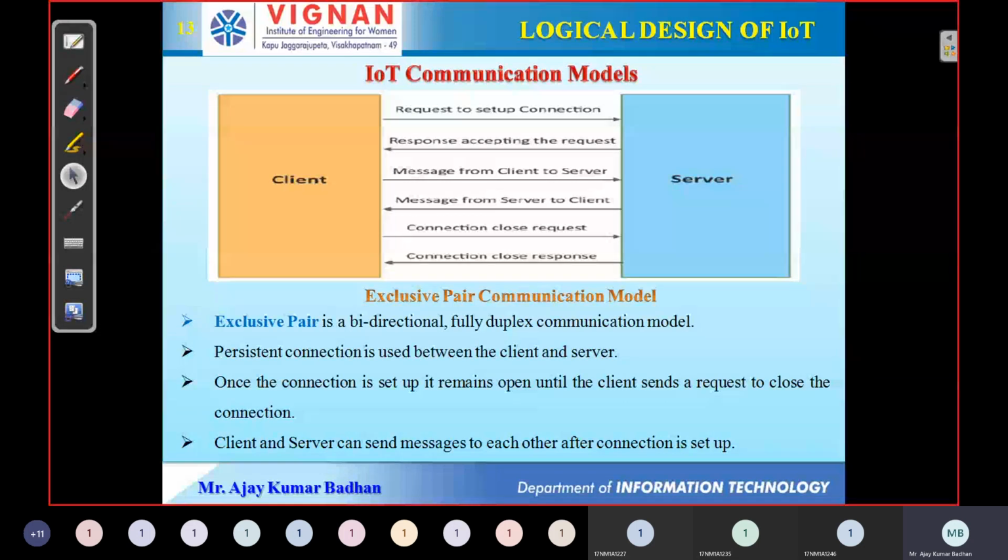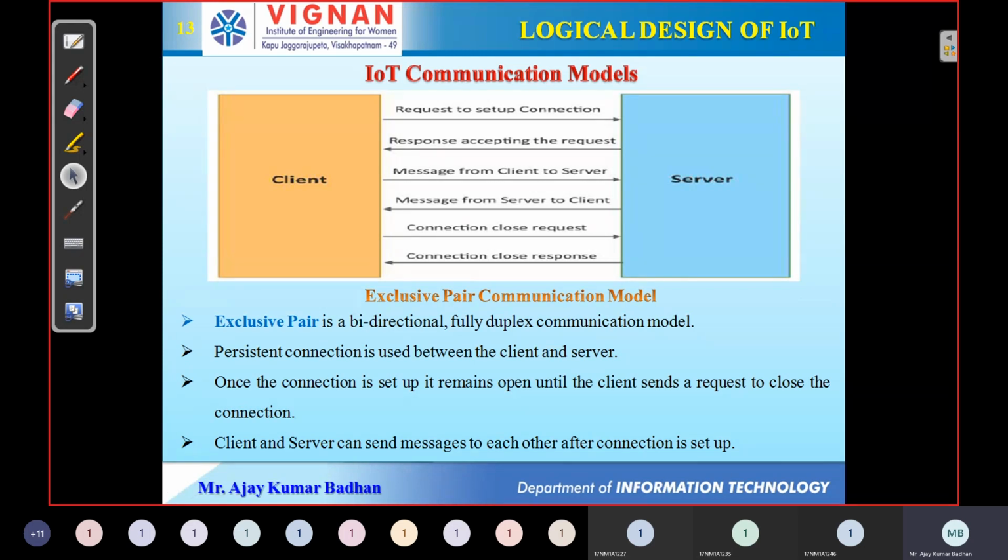As I told you, you have a conversation with your friend on a mobile phone. Full duplex means your friend is already saying something, and you are also saying something at the same time. Both of your words get synchronized, and you are able to hear both voices. That is what we call full duplex communication. Moreover, this is stateful. The previous models we discussed were stateless, but this model is exclusively a stateful protocol.